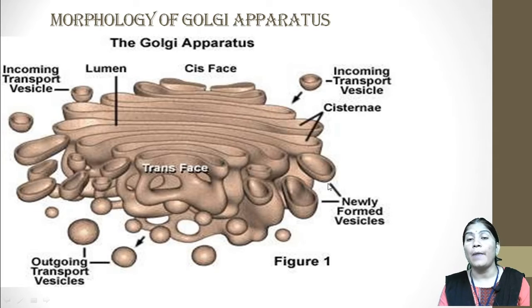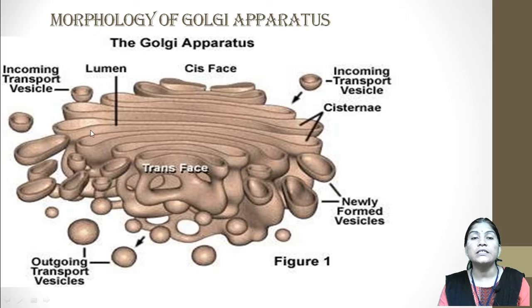So when we learn the external appearance, that is the morphology of Golgi apparatus, first we learn how the Golgi apparatus looks. Here this is the diagram of a Golgi apparatus in which flat cisternae are present. Flat sac-like unbranched structures are called the cisternae. There are spherical or oval shaped structures that we call the vesicles.